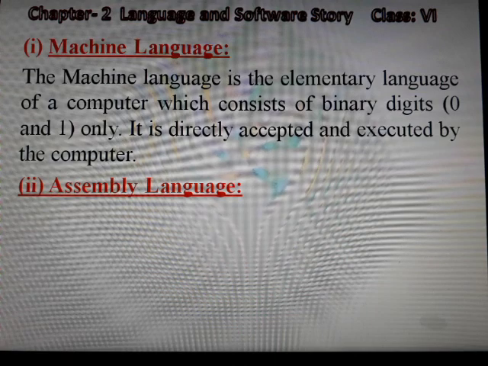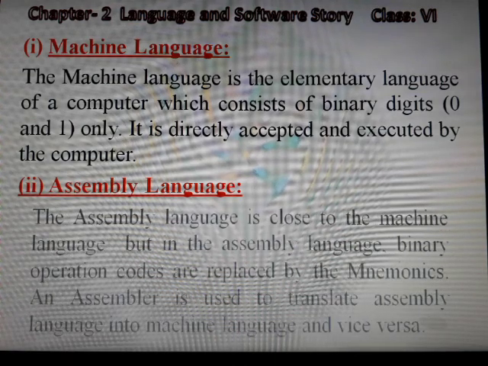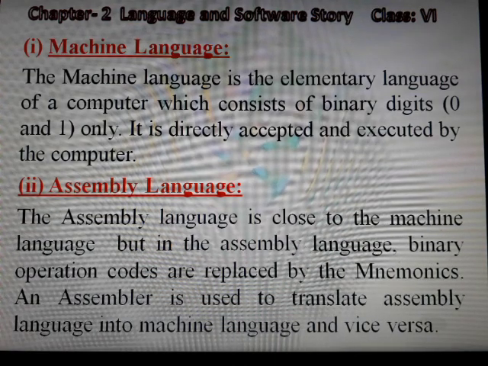Assembly language. The assembly language is close to the machine language, but in the assembly language, binary operation codes are replaced by the mnemonics. An assembler is used to translate assembly language into machine language and vice versa.